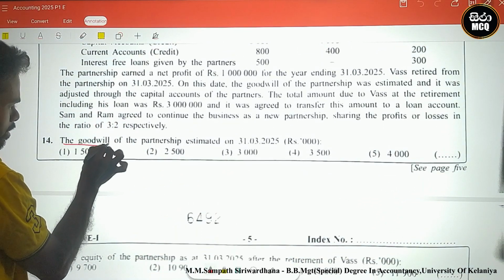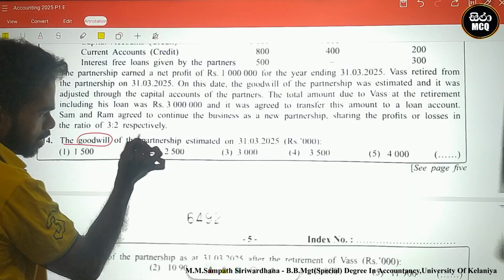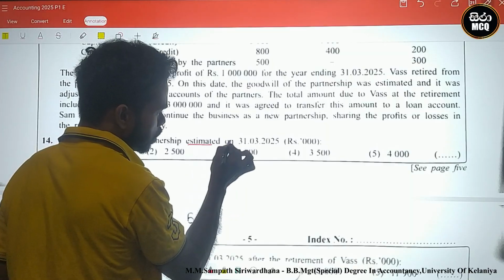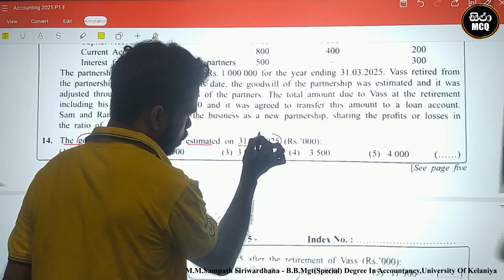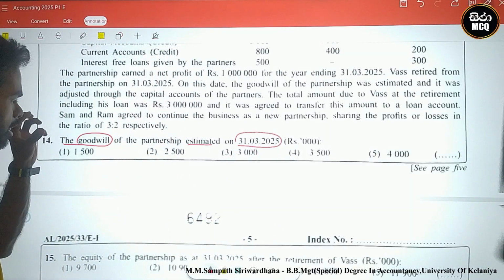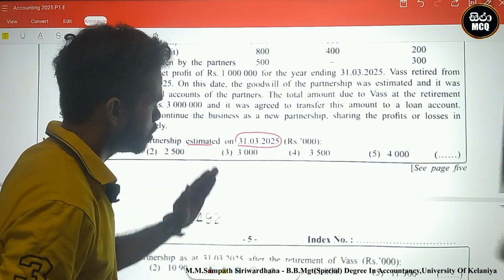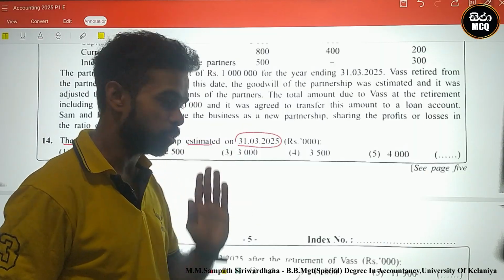The goodwill of the partnership estimated on 31st March 2025. That is their first requirement.